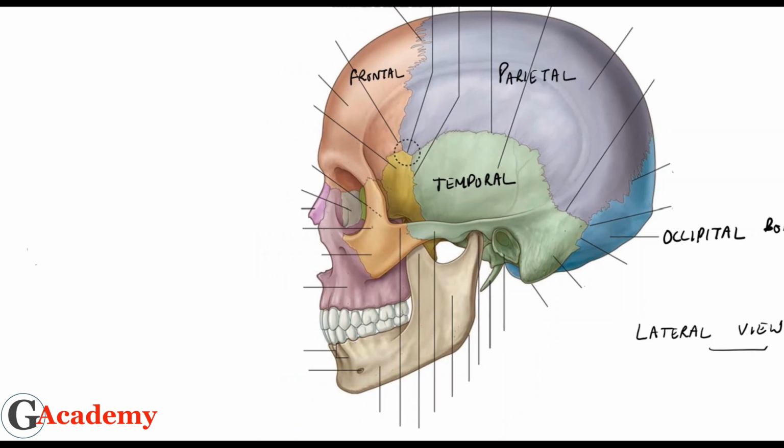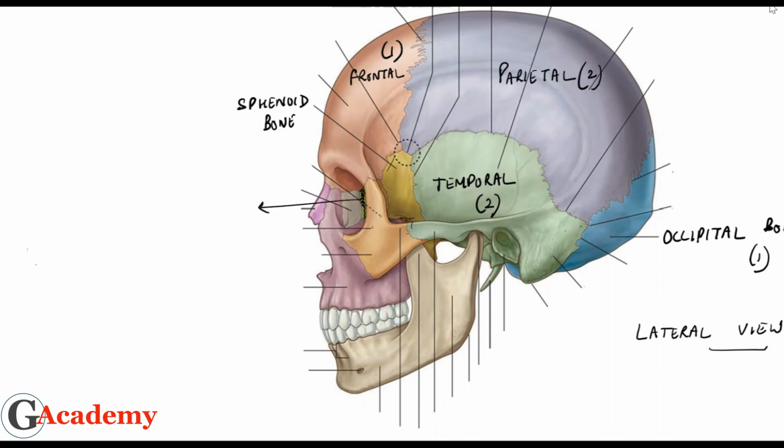So this counts for two parietal, two temporal, one frontal, one occipital, that is 6, and two more. This yellowish portion is your sphenoid bone. And this dark greenish part is your ethmoid bone.